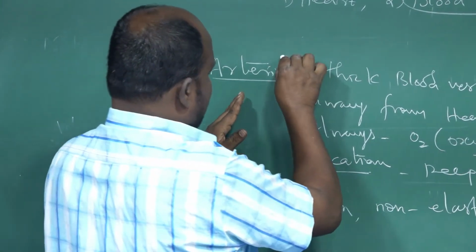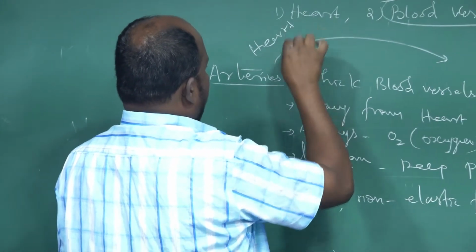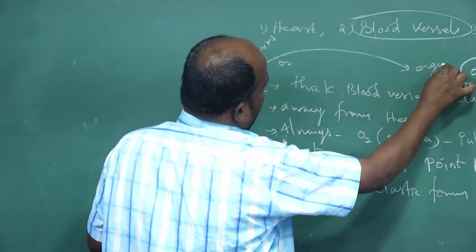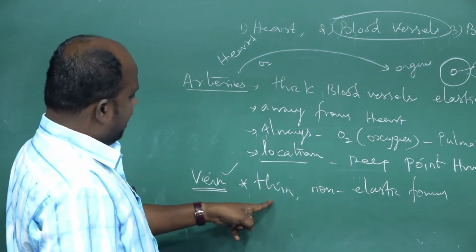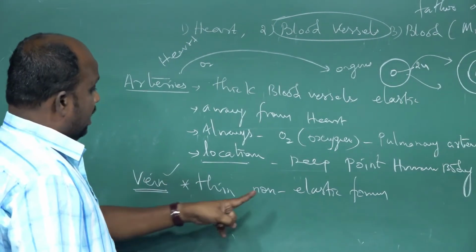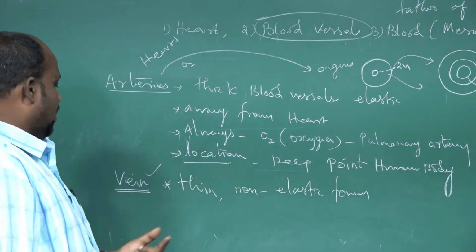The artery blood vessel is away from the heart. That is the heart structure. It is carrying the O2 blood from the heart to various parts of the body organs. That is the main role. Here, the vein blood vessel is thin, I mean the thickness is very low. Thin blood vessel, non-elastic form, low density. Okay.